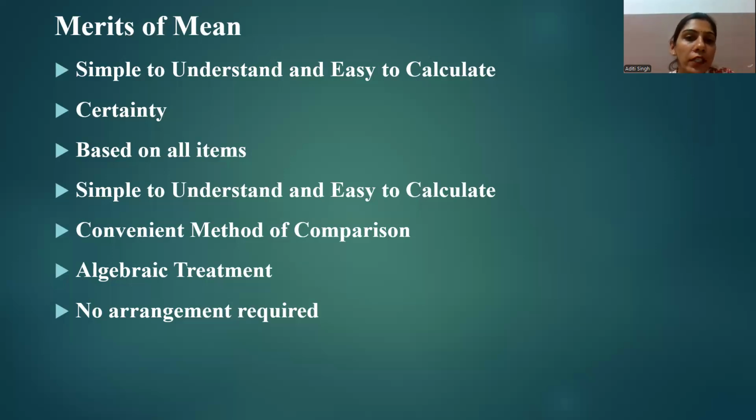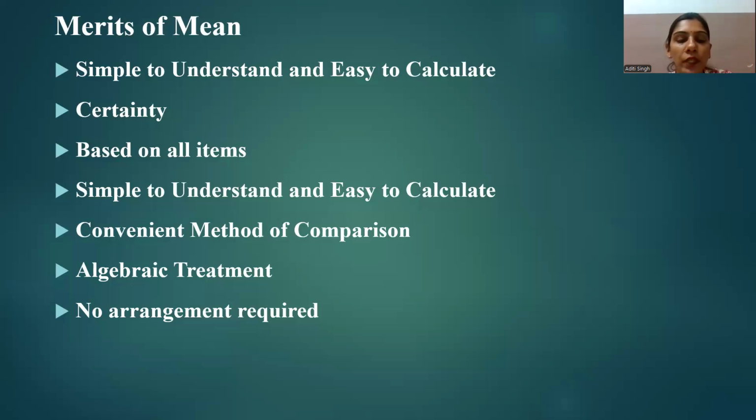Next, it is a convenient method of comparison. The arithmetic mean provides a simple way to compare two or more distributions. For this reason, it is a very convenient method for comparison purposes. If we want to compare two or more distributions, the mean is very convenient to use.